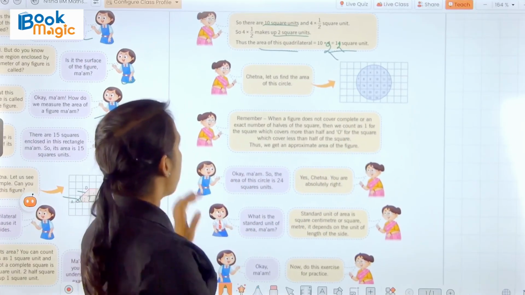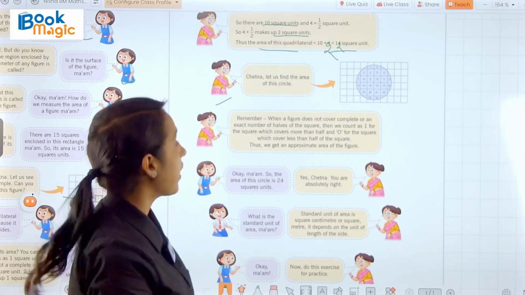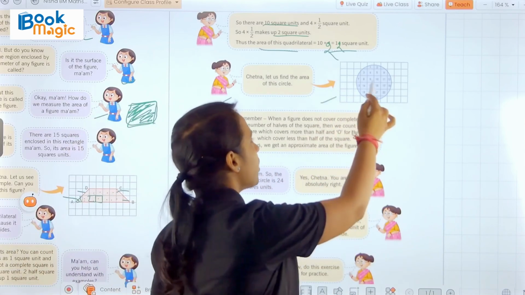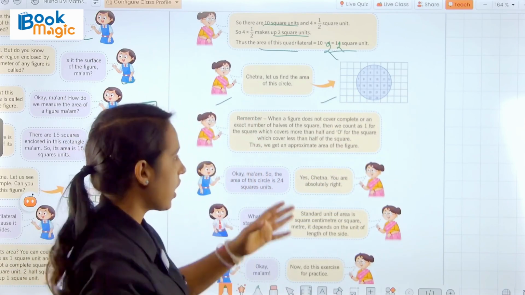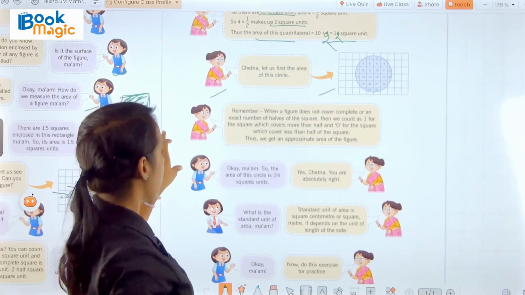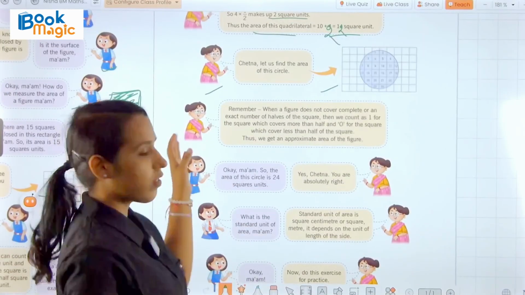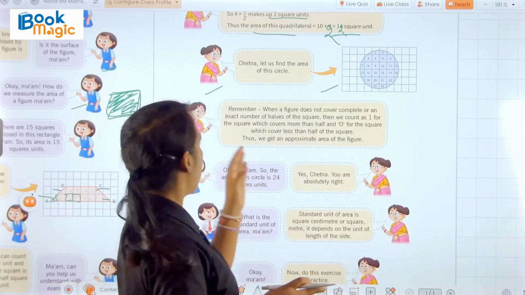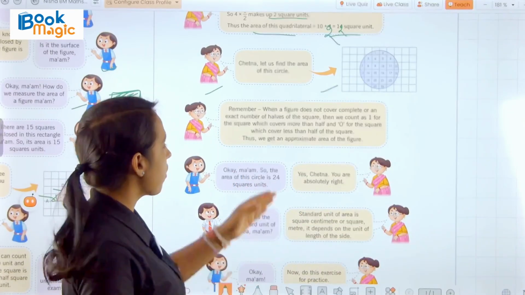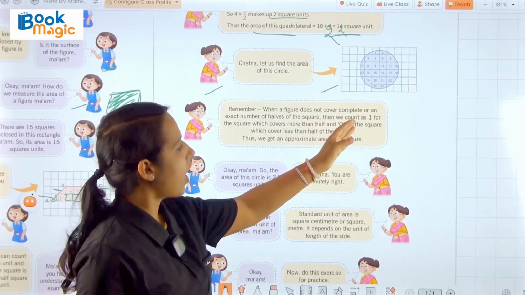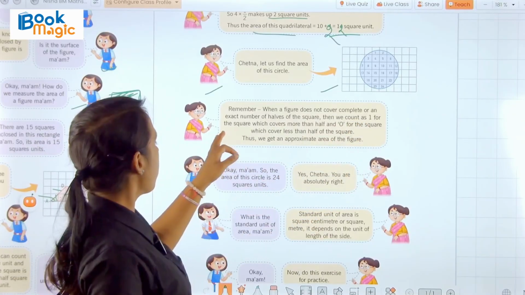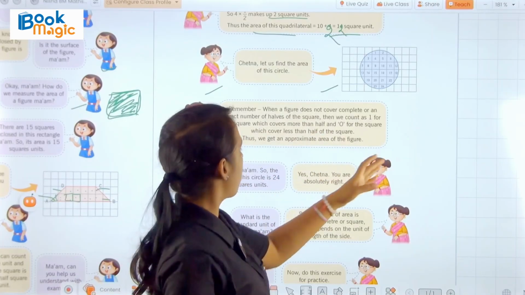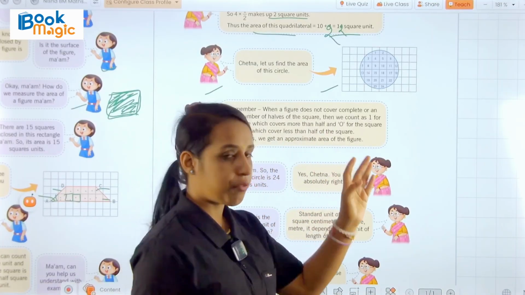Okay, now teacher said, Chetna, let us find the area of this circle. So here on the square sheet we have a circle and we have to find out the area of this circle. So teacher said, remember, when a figure doesn't cover a complete or an exact number of halves of the square, then we count as 1 for the square which covers more than half and 0 for the square which covers less than half of the square.